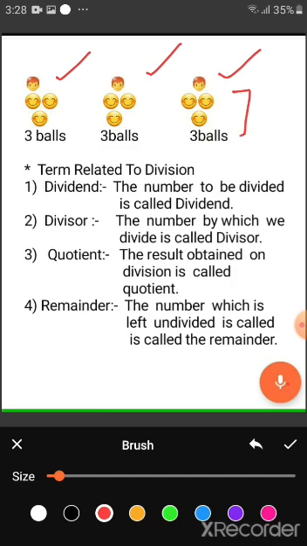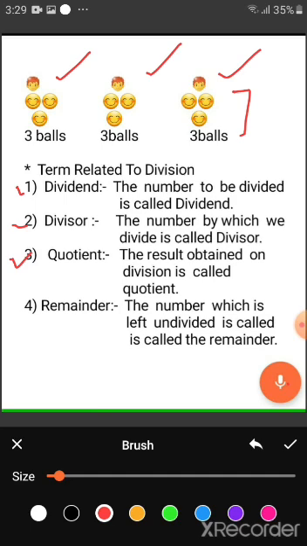Now next are some terms related to division. Number 1 is dividend. What is dividend? The number to be divided is called dividend. Now second one is divisor. What is divisor? The number by which we divide is called divisor. The number by which we divide any number, it's called divisor. Now third is quotient. The result obtained on division is called quotient.